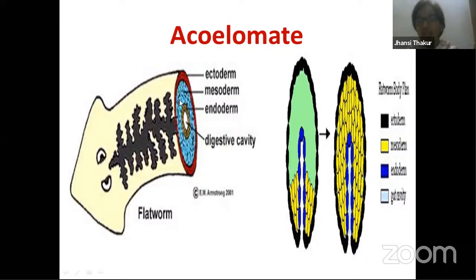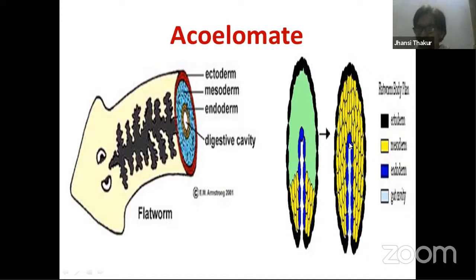Why again? Can you see any space over here other than the digestive system? We should not at all consider this digestive tract. When we talk about space, I'm talking about the space that should be present between ectoderm and endoderm. There is no space at all. So the 3 primary germ layers are present intact. We are not going to consider this digestive tract space.